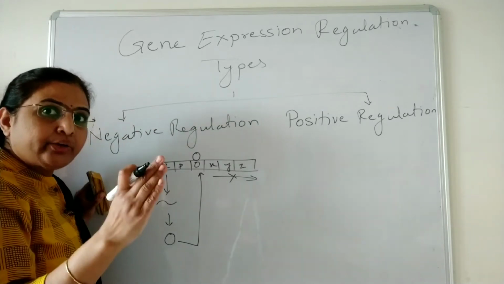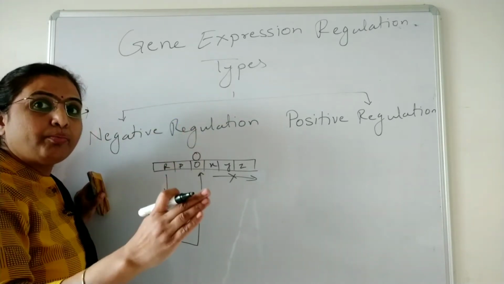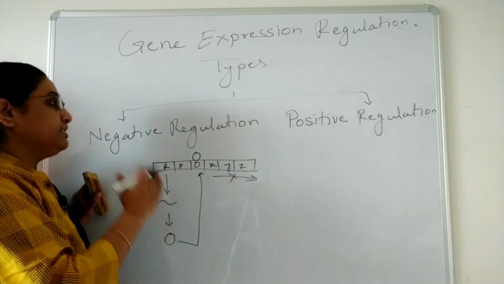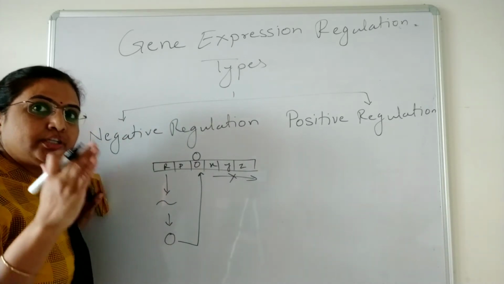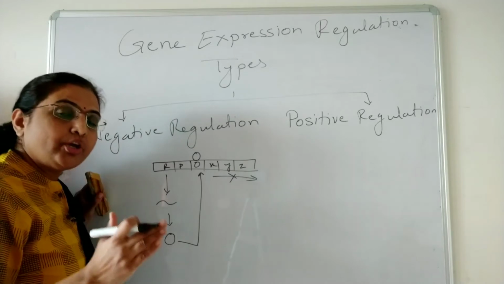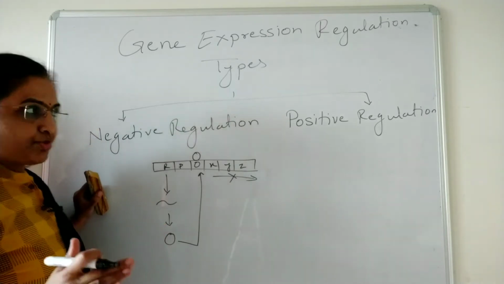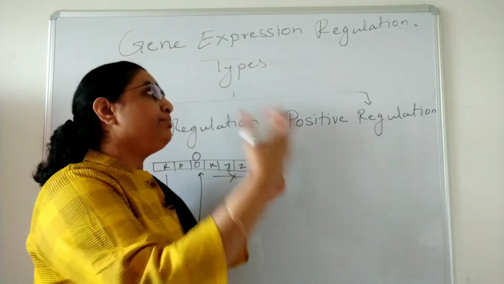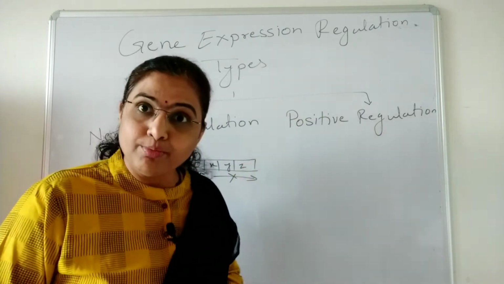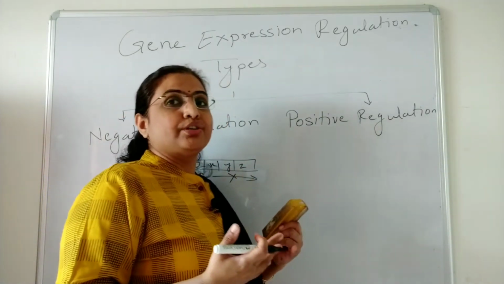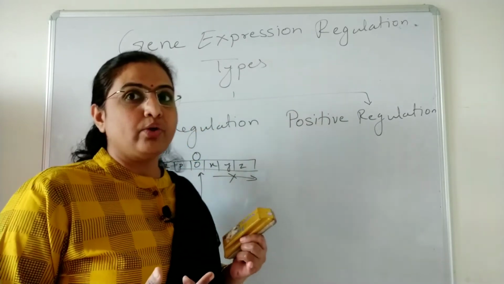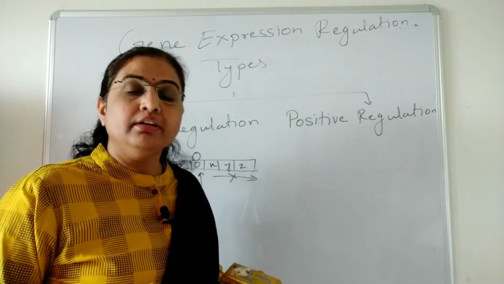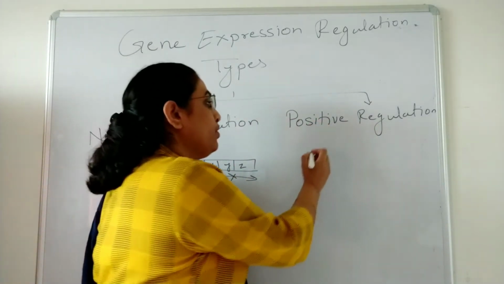So in negative regulation, the repressor binds to the operator and prevents the expression of the genes. There is inhibition, prevention, a stopping of the start of transcription, so there is no transcription in negative regulation. So what do we mean by positive regulation? Positive regulation is exactly opposite to negative regulation. It means there is a start, a triggering of transcription.